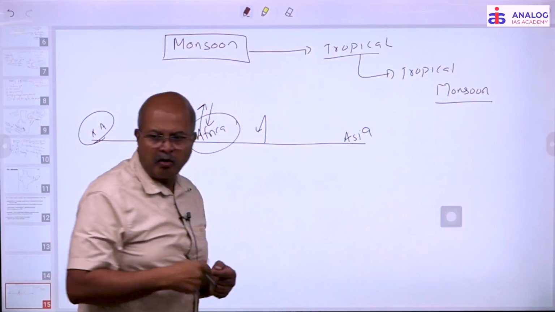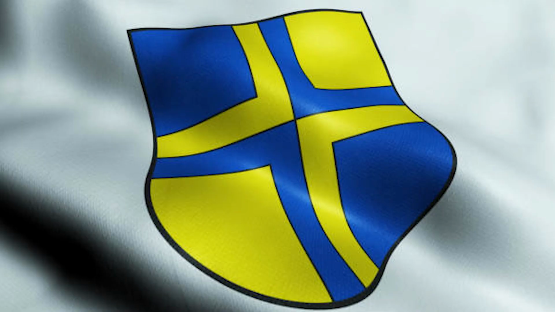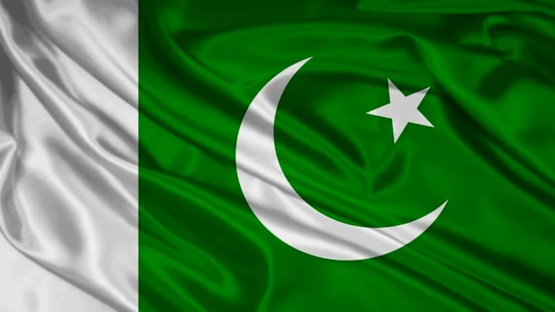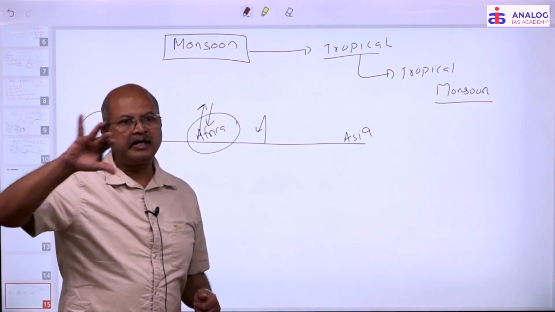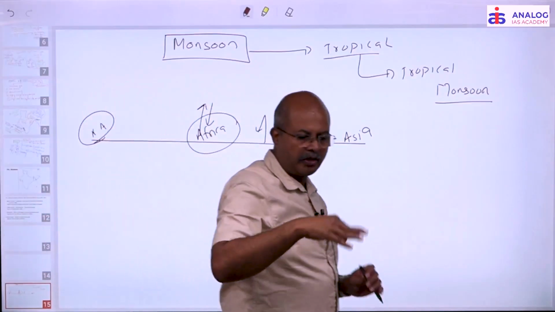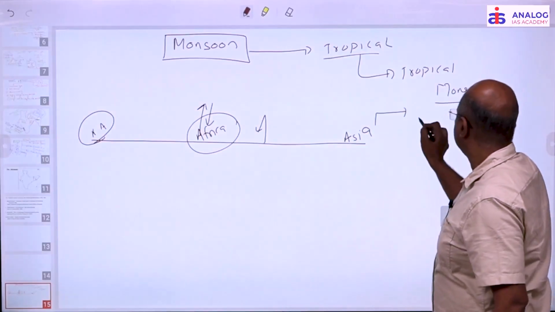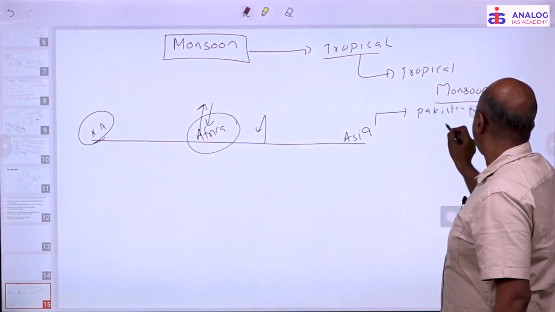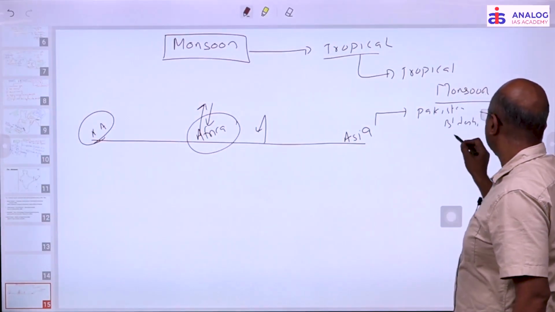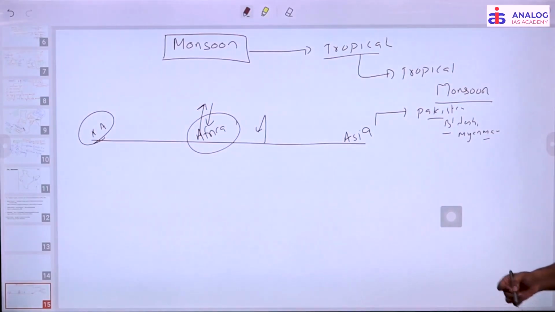So is India the only country which experiences monsoon? No. Malaysia, Laos, Vietnam, Pakistan, Bangladesh, all these countries experience monsoon type of rainfall, wherever the periodic reversal of the winds is there, right? In Asia, Pakistan experiences it, Bangladesh experiences it, Myanmar and Vietnam will experience it. All these countries experience such periodic reversal of the rainfall.